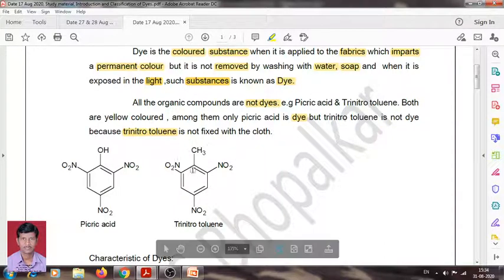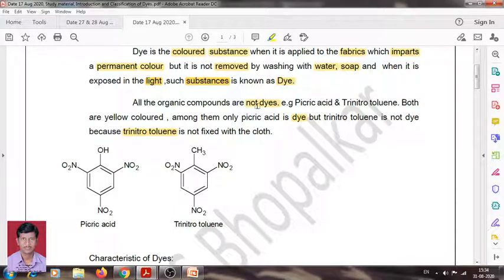This compound does not fix with cloth materials or fibers properly. Therefore, trinitrotoluene does not act as a dye, but picric acid is a dye. Therefore, all organic compounds are not dyes. We can't say that all organic compounds are dyes. Only a few organic compounds act as dyes.